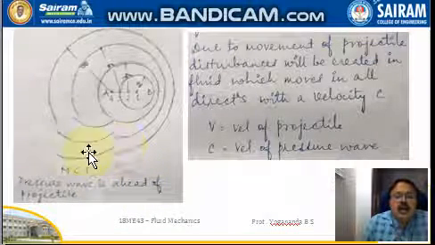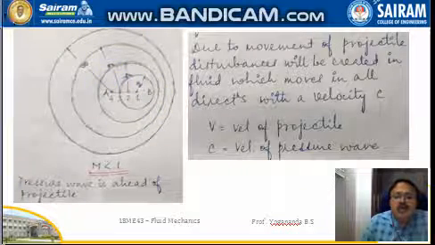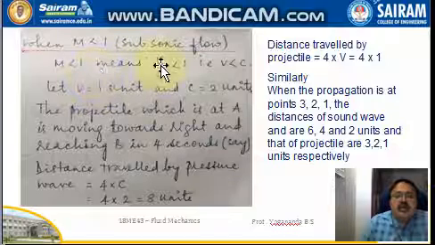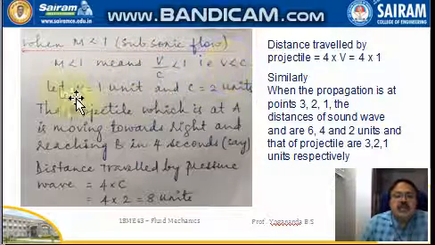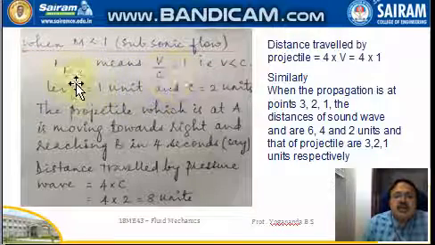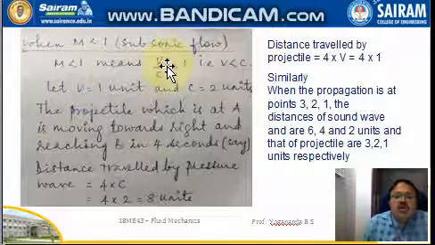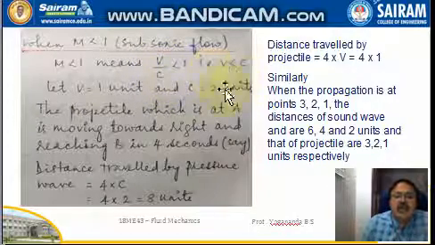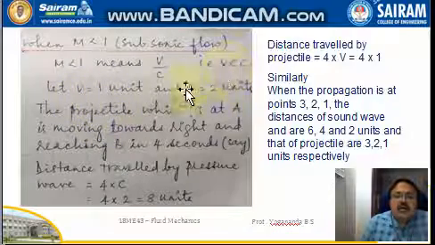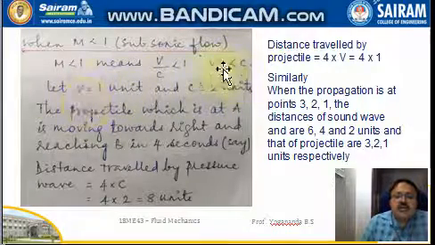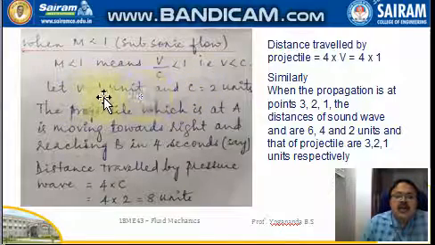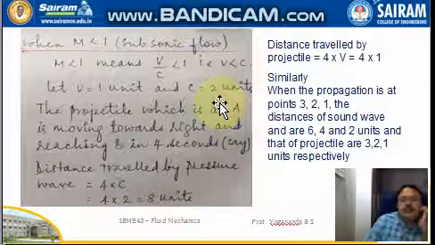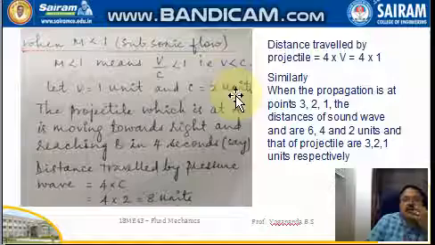We'll see how the disturbance waves behave in this case. When M is less than 1, that is subsonic flow, the Mach number is less than 1. The Mach number is the ratio V by C, so V by C is less than 1, that is, V is less than C. Let us take values for V and C. Since V is less than C, if we assume V as 1 unit, C is taken as 2 units.